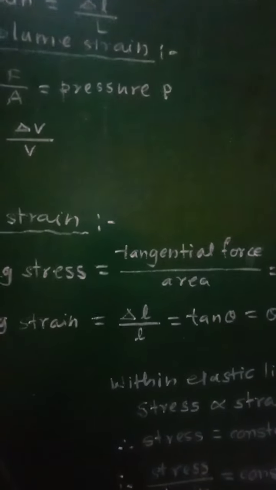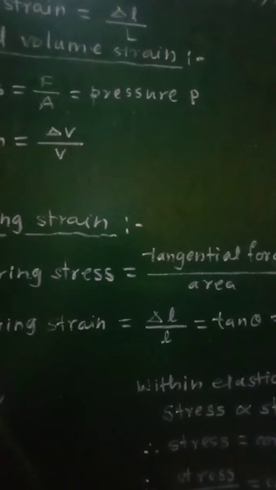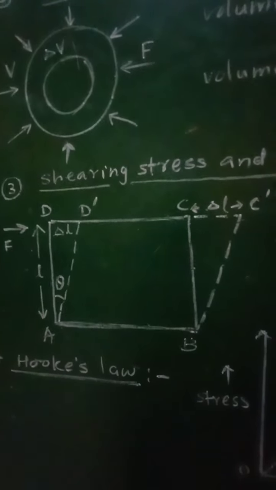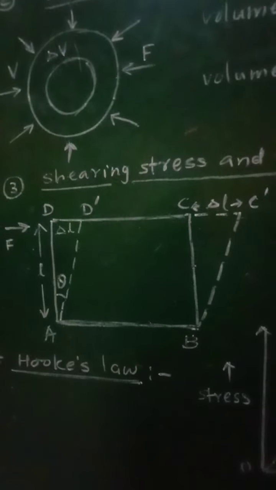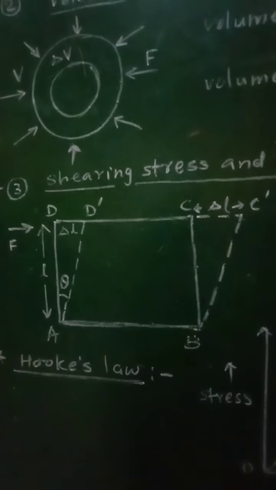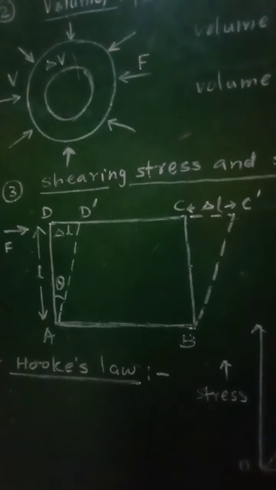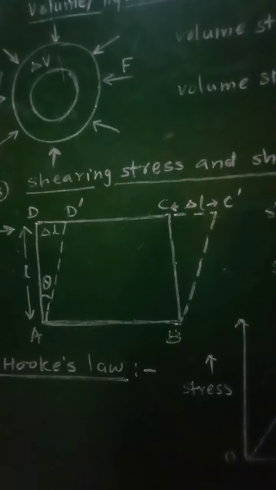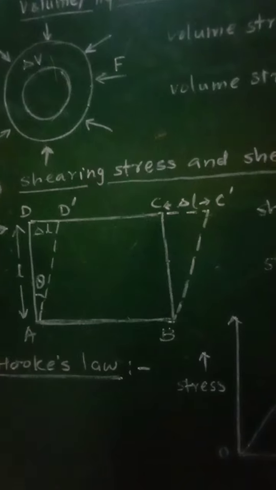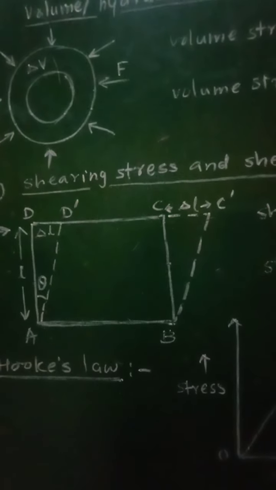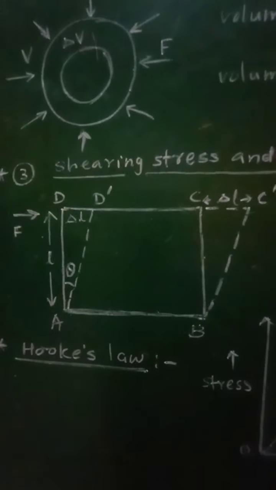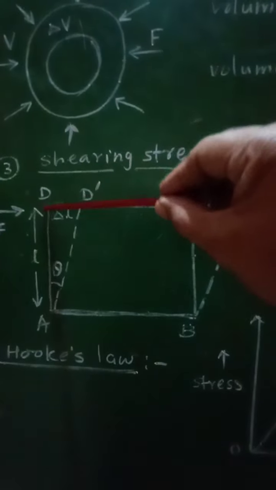This will give rise to shearing stress. Now in this diagram, ABCD is the front view of that cube. When force F is applied at the top of the surface, keeping the bottom AB fixed, then the top layer gets displaced through delta L.